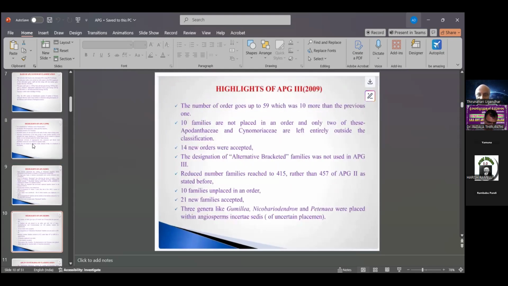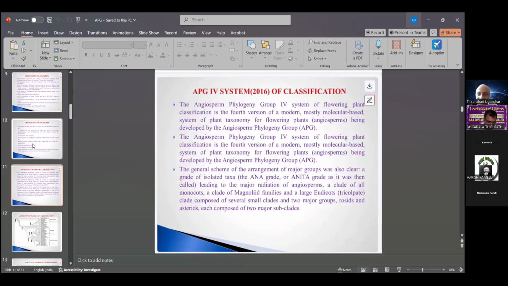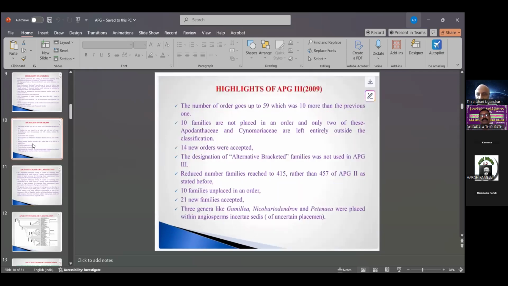In APG-3, 2009, the number of orders goes up to 59, which was 10 more than the previous one. The angiosperm phylogeny group 2009 classification is the latest for flowering plants at that stage.